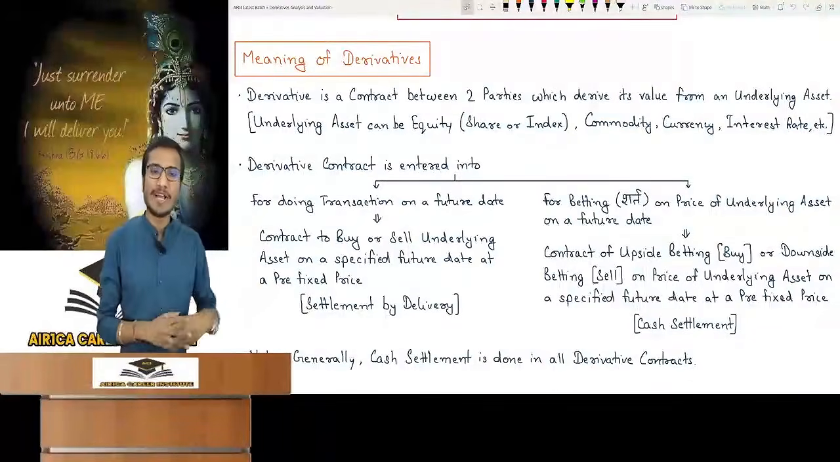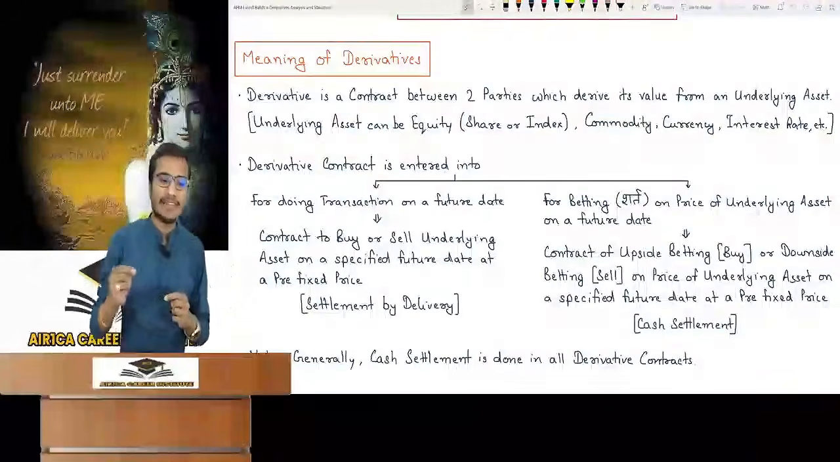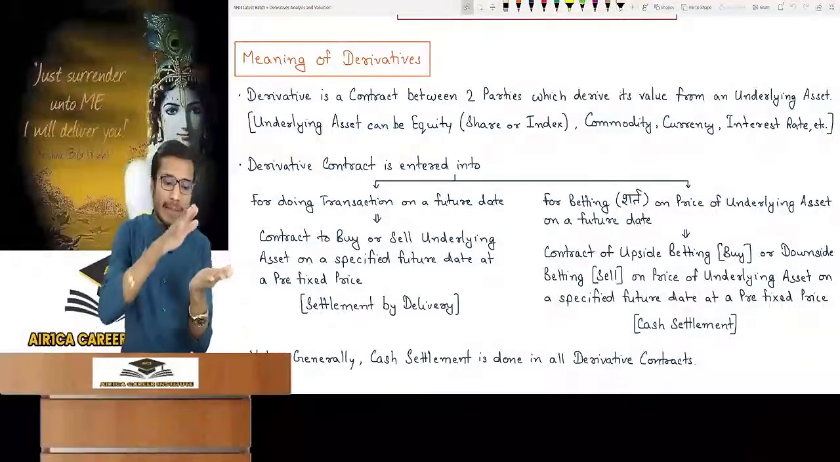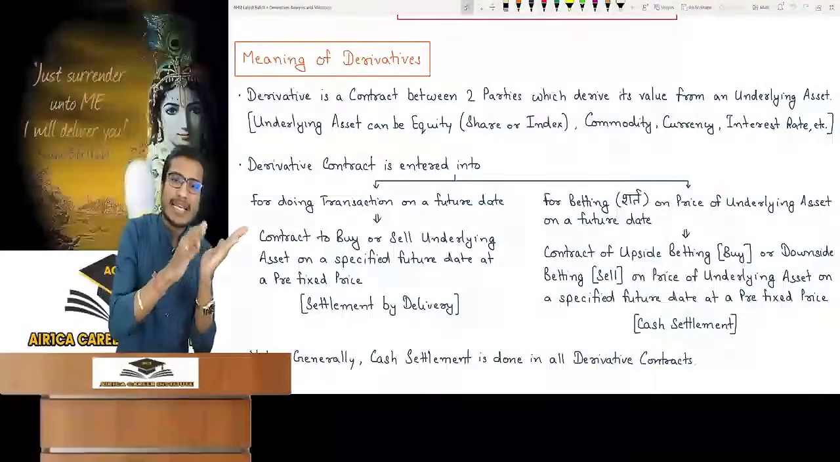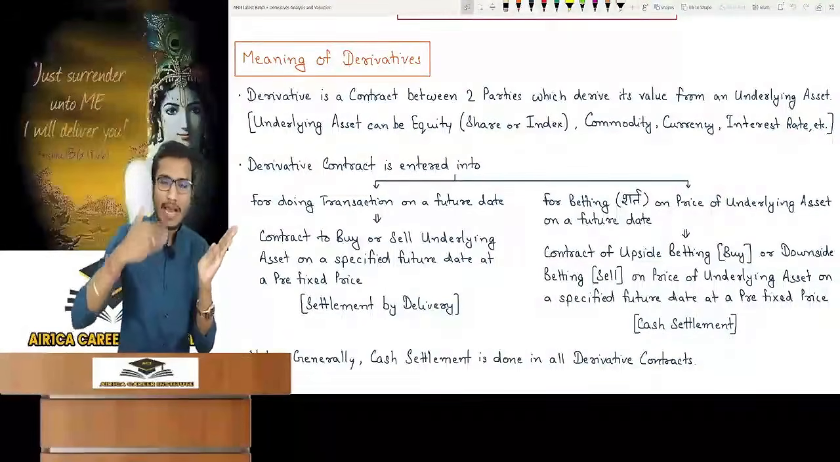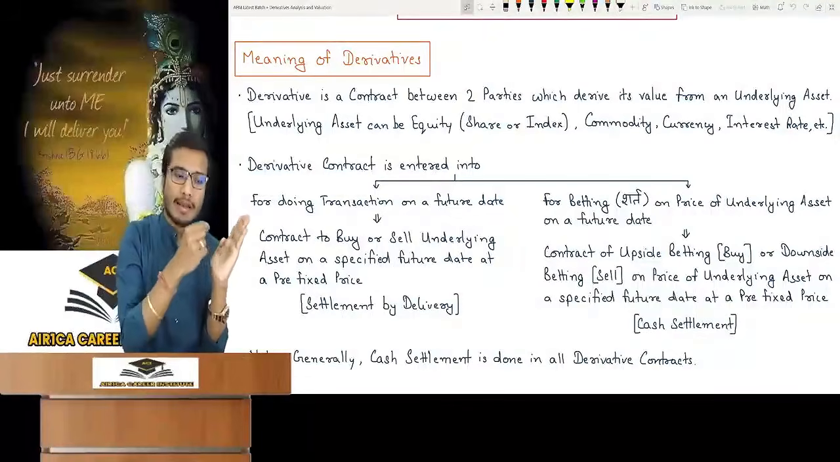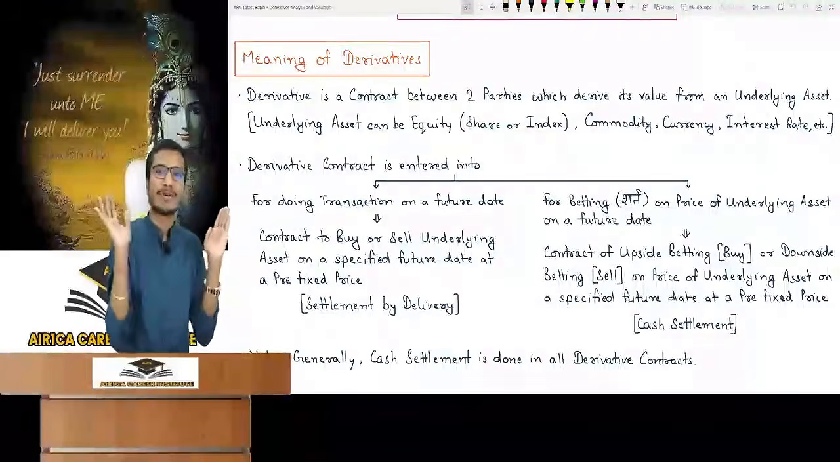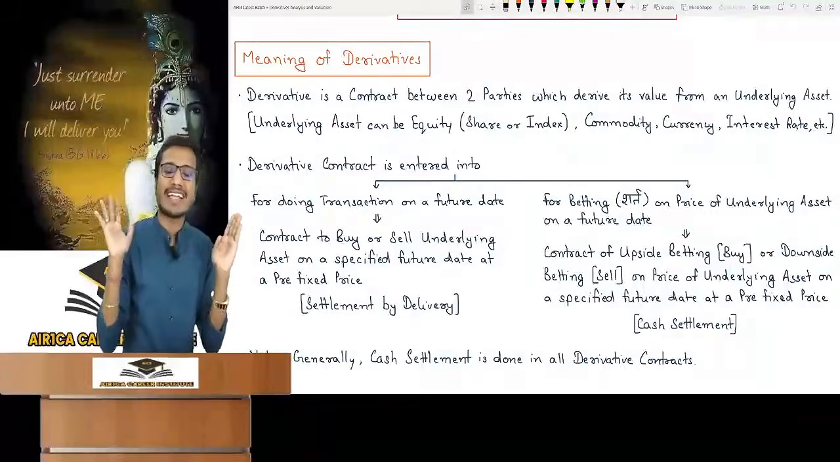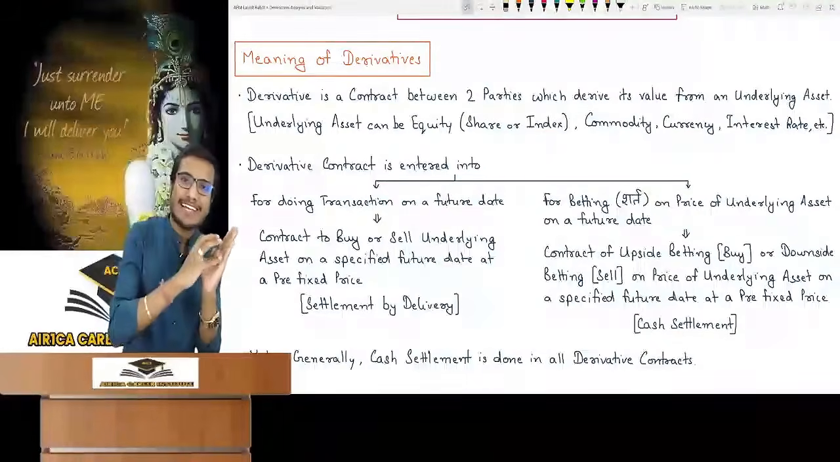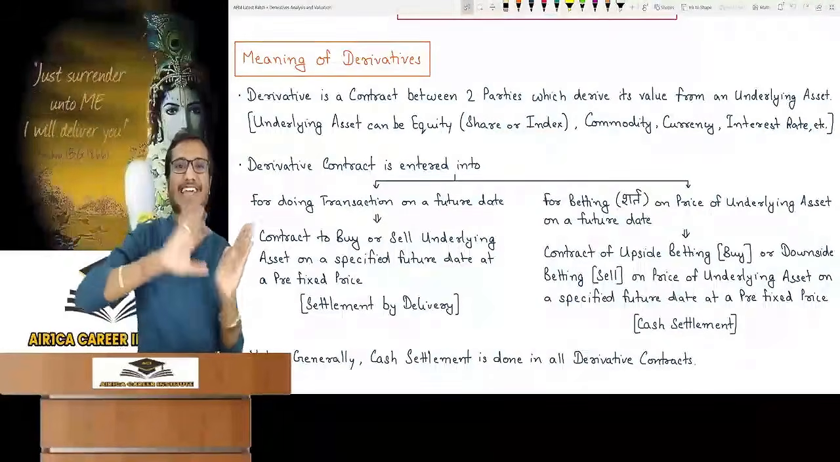Pay attention. That's why I wrote the point that derivative contract is entered into. Means this is a contract, and in this contract, this is a piece of paper. You and I, we both are signing the contract. Now what kind of word should I write in this contract? What kind of wording should be written in this contract so that the value of this contract is derived from an underlying asset?